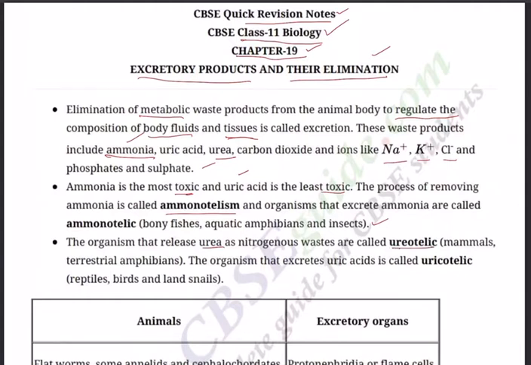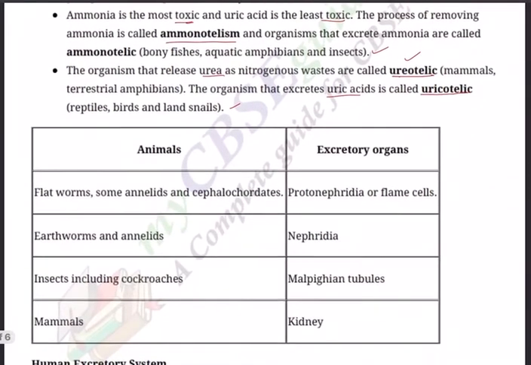The organisms that release urea as nitrogenous waste are called ureotelic. Mammals and terrestrial amphibians are ureotelic. The organisms that excrete uric acid are called uricotelic. Don't get confused between ureotelic and uricotelic. Ureo is urea, urico is uric acid. So that's how you must remember. And uricotelic animals are reptiles, birds and land snails.